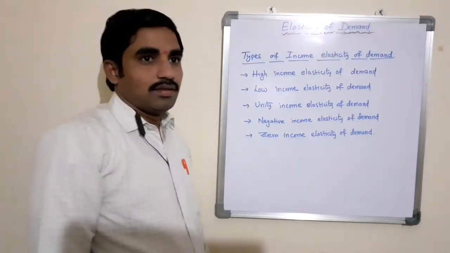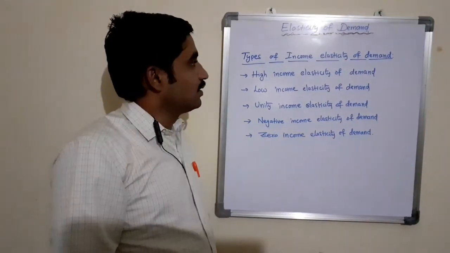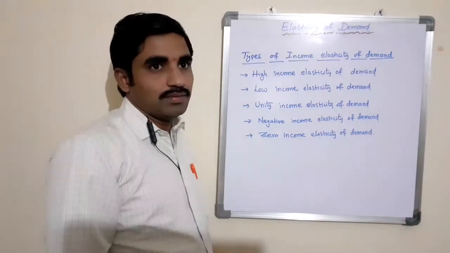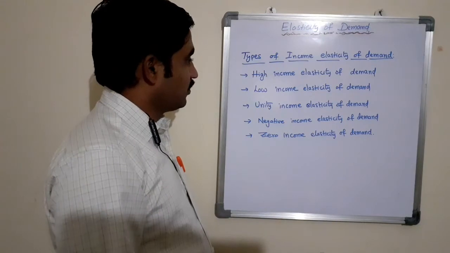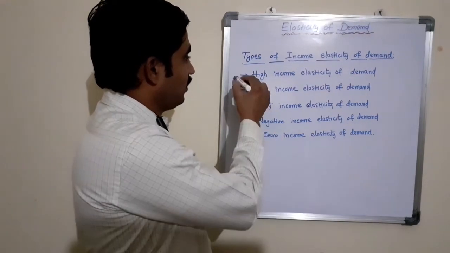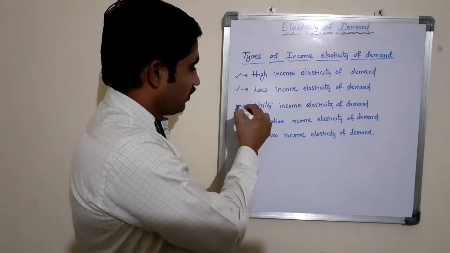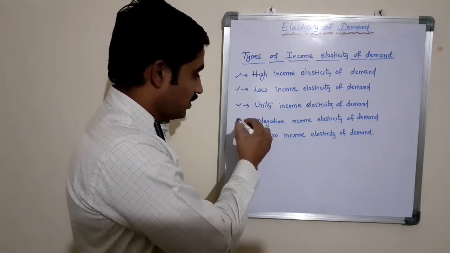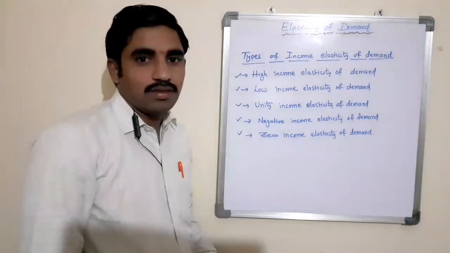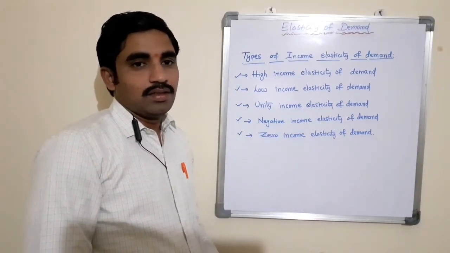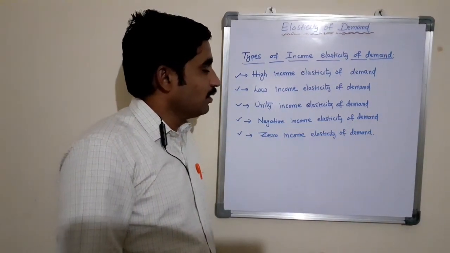Here, after income elasticity of demand, let us discuss different types of income elasticity of demand. Here there are 5 types of income elasticity of demand, that is high income elasticity of demand, low income elasticity of demand, unity income elasticity of demand, negative income elasticity of demand, and zero income elasticity of demand. Here let us see one by one how these income elasticity of demand occur.